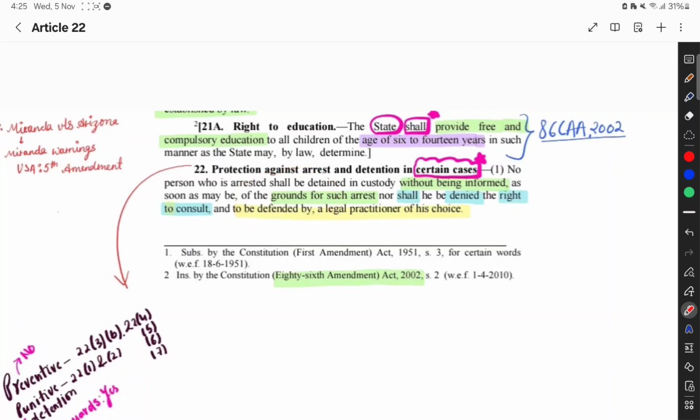What are the 3 safeguards in clause 1, provided in ordinary cases or punitive detention? The grounds of arrest must be informed, the right to consult and to be defended by a legal practitioner.